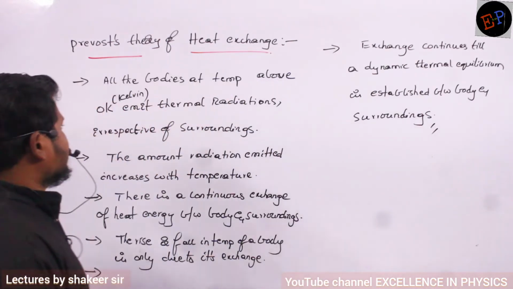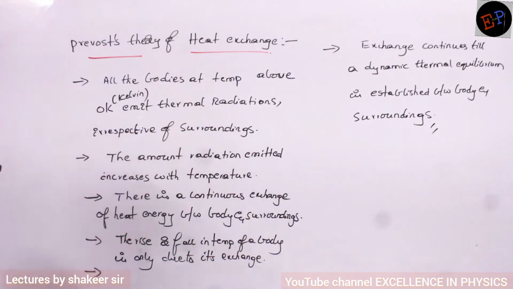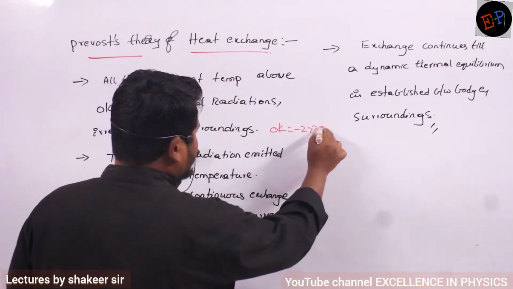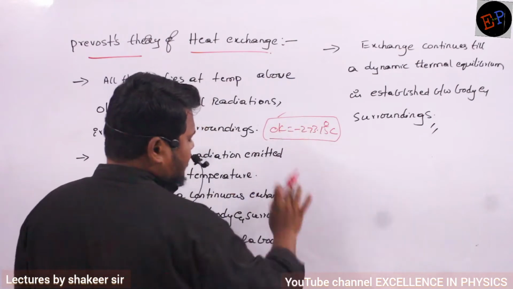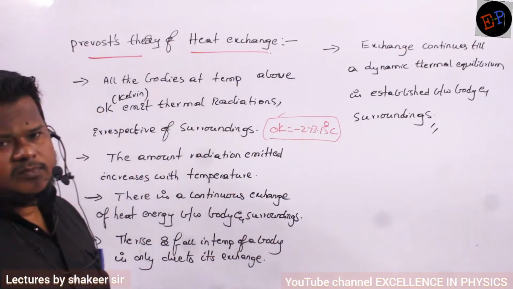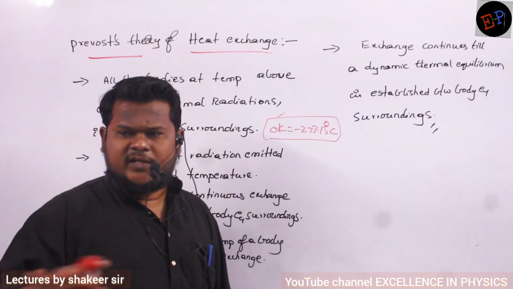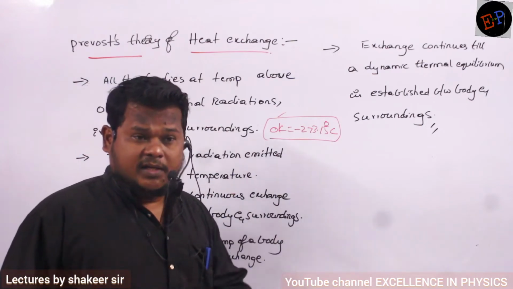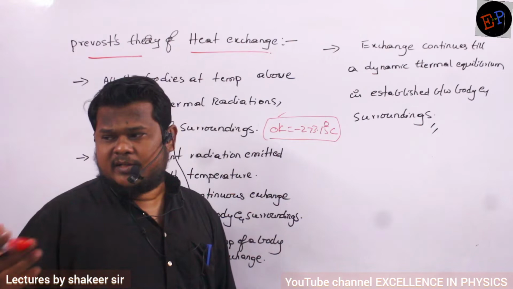Now see, all the bodies at temperature above 0 Kelvin, 100% they will emit radiations. What is meant by 0 Kelvin? 0 Kelvin means minus 273.15 degree Celsius. At this temperature, the energy of every body will become 0. Translational energy, vibrational energy, rotational energy, heat energy, every energy will become 0 at 0 Kelvin. But above 0, even at 1 Kelvin, the body has some energy, and because it has some energy, it will be emitting radiations.